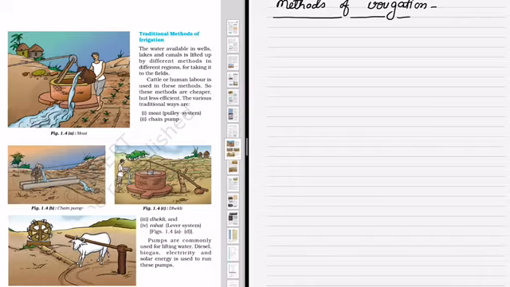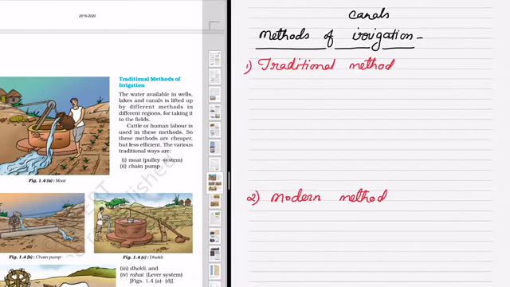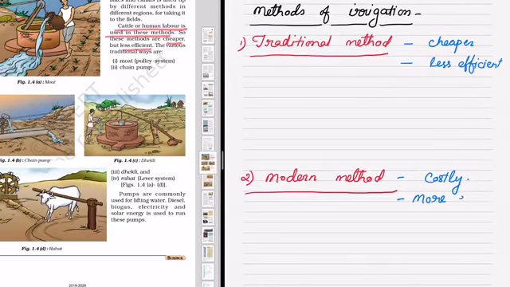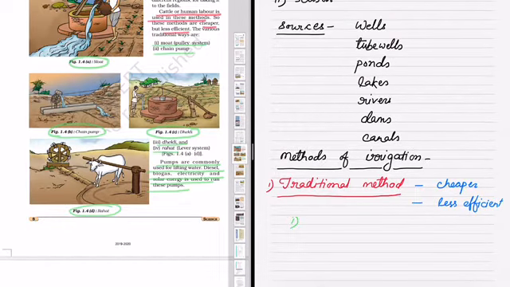There are some methods of irrigation that we follow. They are the traditional method, which we have been utilizing for a long time, and the modern method. The traditional method is cheaper, but it is very difficult and less efficient, whereas the modern method is costly but more efficient. In the traditional method, humans or cattle are used to take out the water, like in the case of a moat. Then there is a chain pulley where a chain is attached to a pulley. The pulley will move to take out the water, like in figure 1.4b.